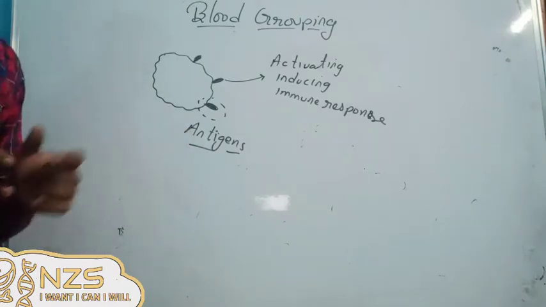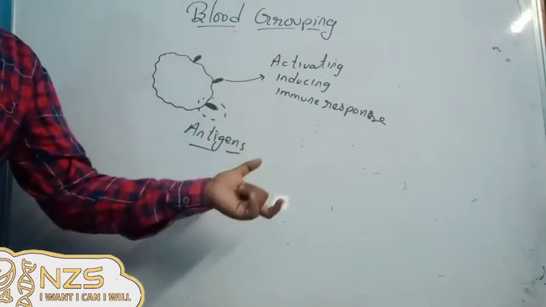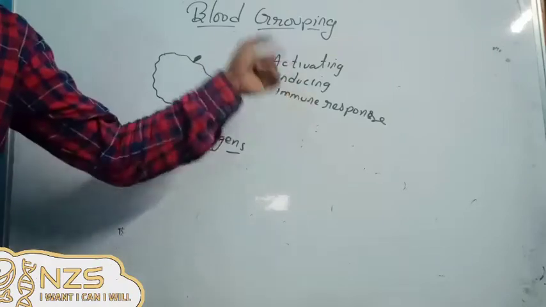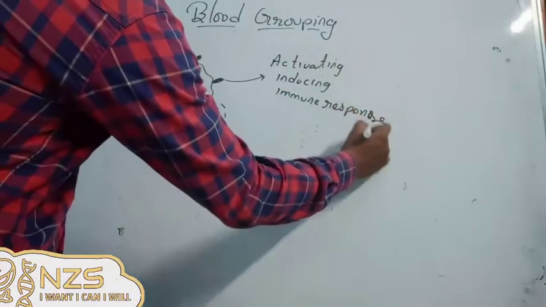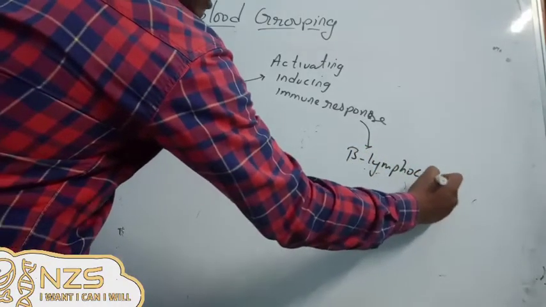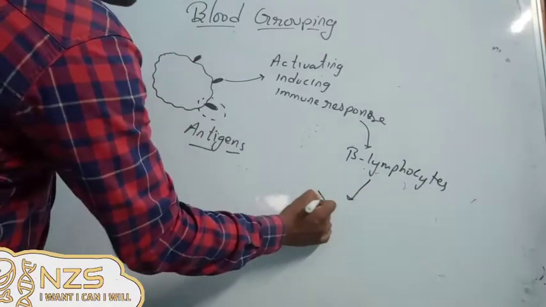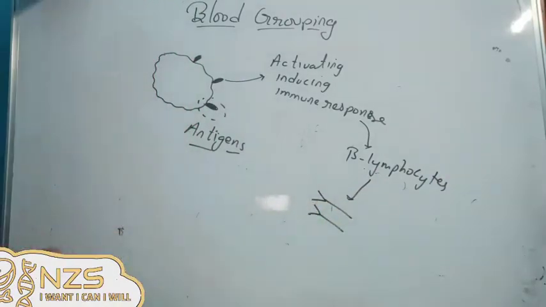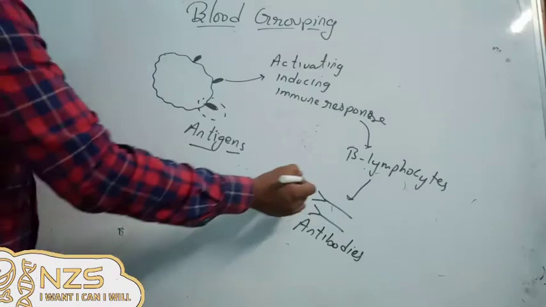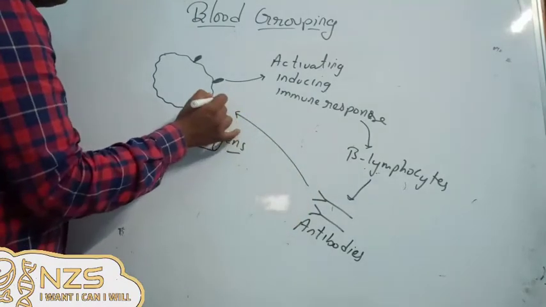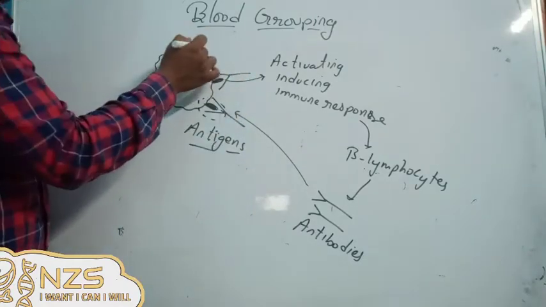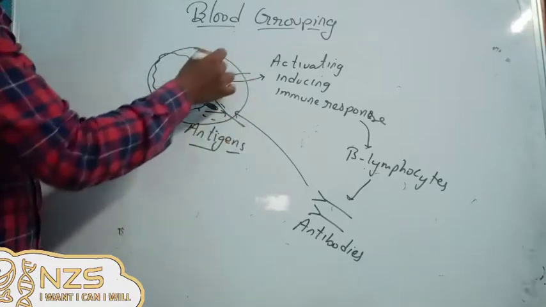So antigens are basically proteins, or we can say glycoproteins also, any particles which can activate or induce the immune response. So what happens when immune response is induced? The B lymphocytes will be activated, and they will produce some special protein molecules called antibodies. Now these antibodies will come and bind with antigens, and they will damage this total unit.